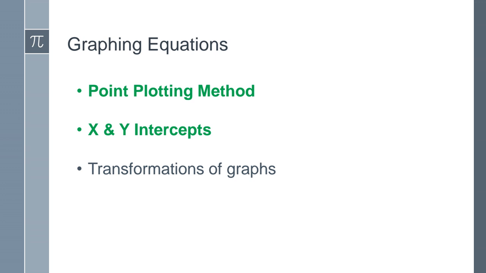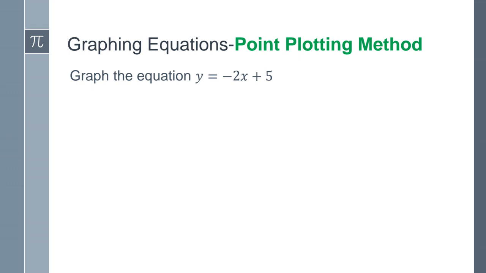Okay, so you probably got started on some of these topics in your first week of class for both your 1314 and your 1324 classes. So we're going to be reviewing a little bit point plotting methods, the X and Y intercepts, and transformations of graphs. First, let's try this notion of the plotting method. We're given an equation here, graph the equation y equals minus 2x plus 5. I know this is an equation because it has an equal symbol in it, yes?